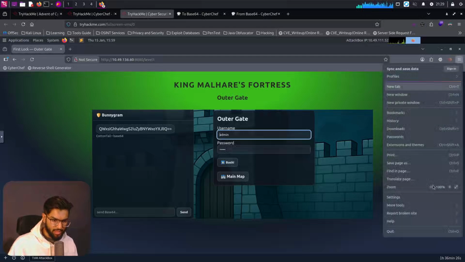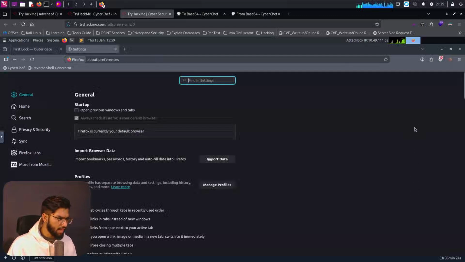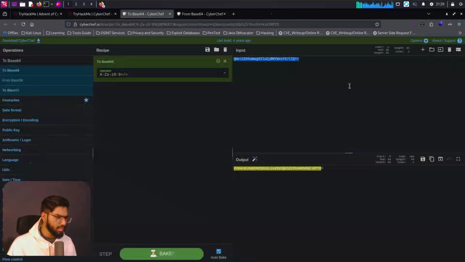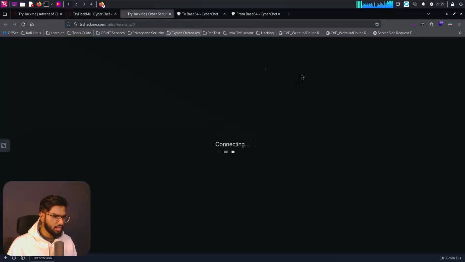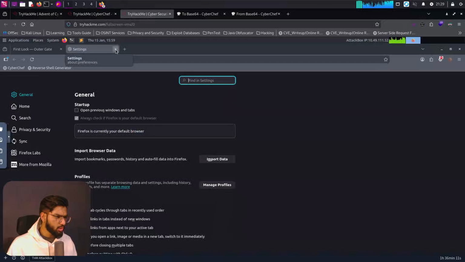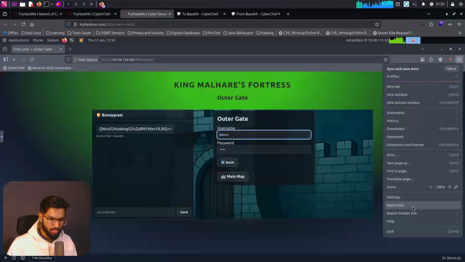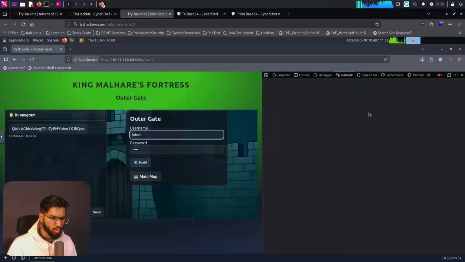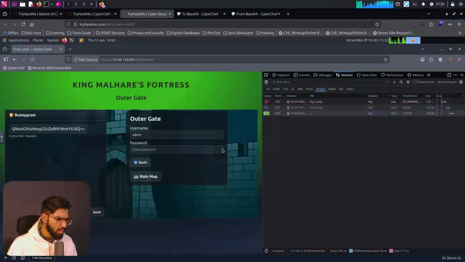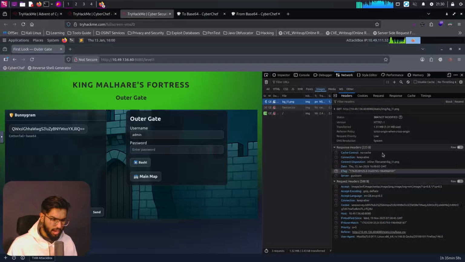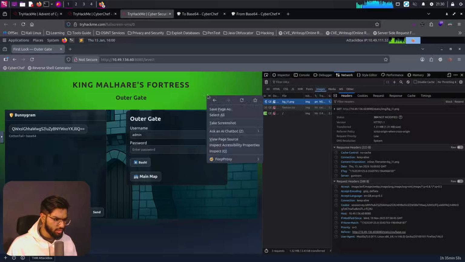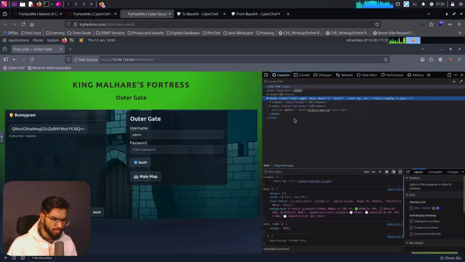Okay, is it somewhere that we need to see from the developer tools? Let's even see. Oh god, I just closed the entire tab itself. Hopefully it just continues from where I left. Yeah. Okay, that's good. So I will open up the more tools, then web developer tools. Reload. Do I get anything from here? I don't see anything useful. Is it there in the source code of this inspector?